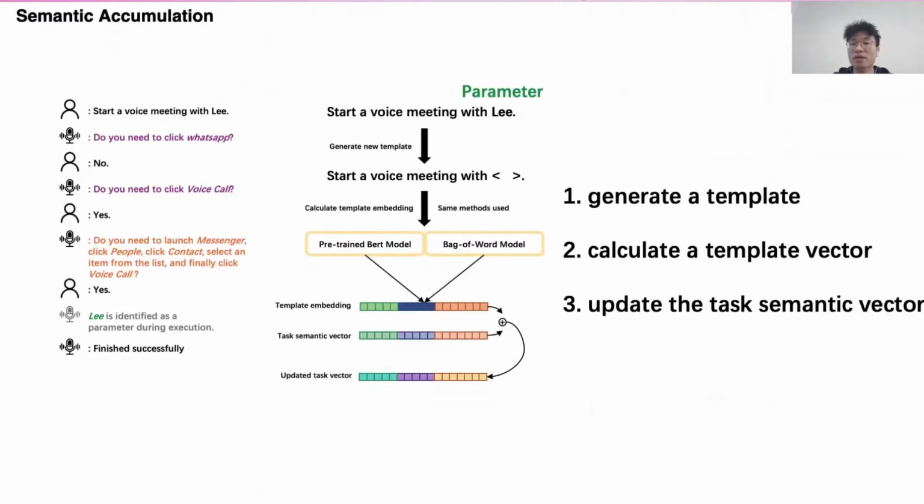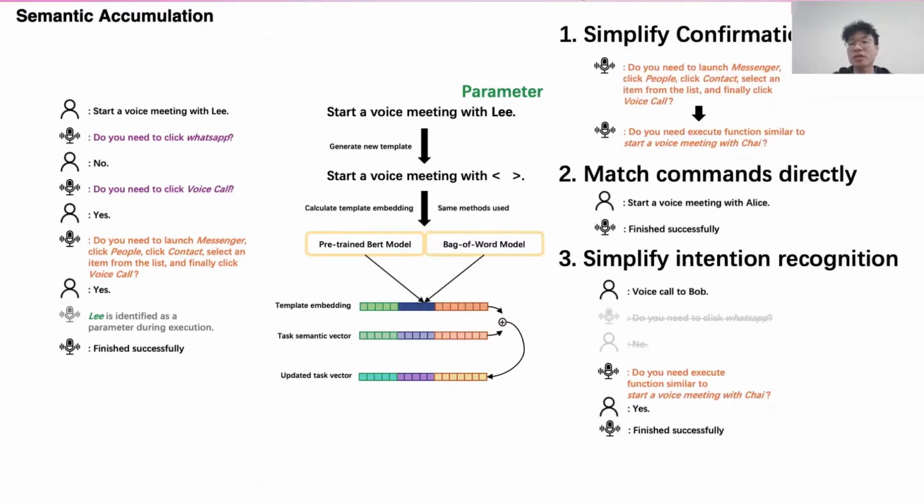The VCI accumulates semantics from the history command understanding result and improves its semantic understanding ability. The VCI first generates a template by removing the parameter from the command. It then calculates a factor for the template, which is utilized to update the task semantic factor.